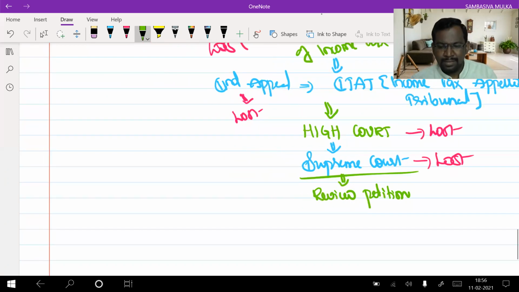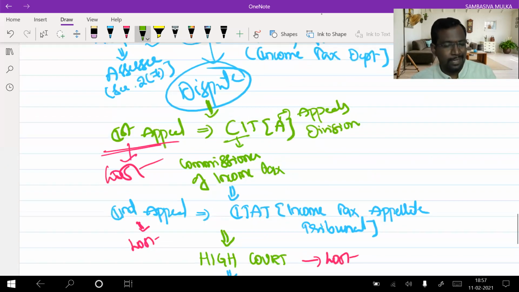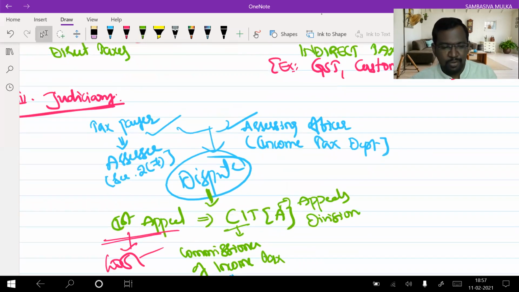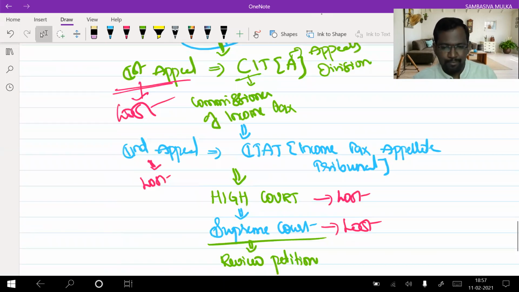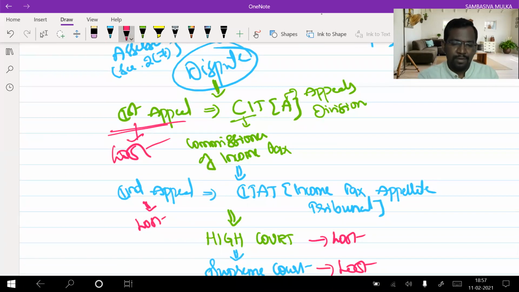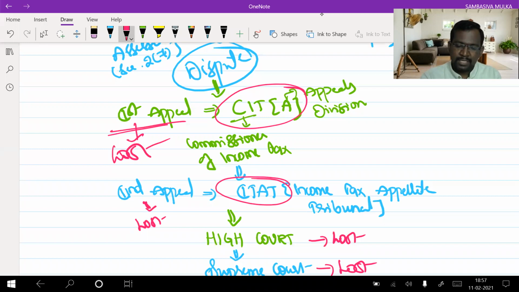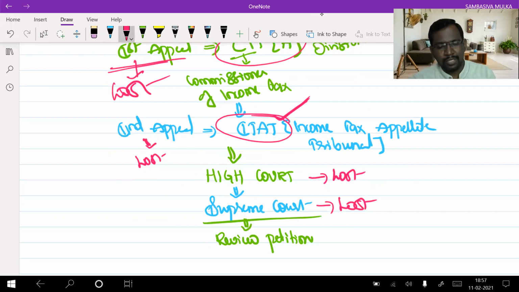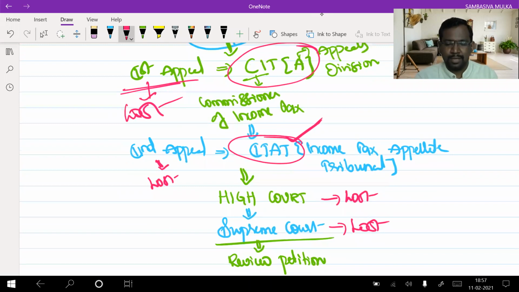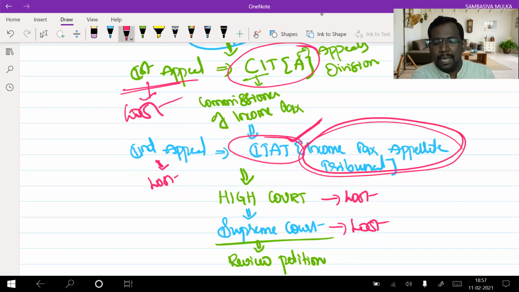Clear, ma'am? Now this is the judiciary system when it comes to income tax. So for an income tax related dispute, this is how it is going to be resolved. First appeal lies with whom, sir? First appeal lies with CIT-A, Commissioner of Income Tax Appeals Division. Second appeal, ITAT, Income Tax Appellate Tribunal. Majority of the cases will be decided here. Very few cases will go to the High Court and Supreme Court. Clear, everyone? So for income tax, who are the judiciary authorities? I can say that the Income Tax Appellate Tribunals are the judiciary authorities of income tax.